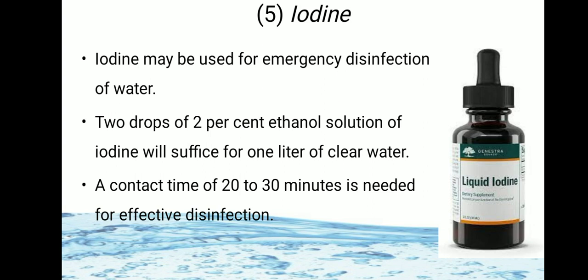Iodine is also used for clear water. A contact time of 20 to 30 minutes is needed for effective disinfection. It means after mixing iodine, we should wait for 20 to 30 minutes for effective disinfection.